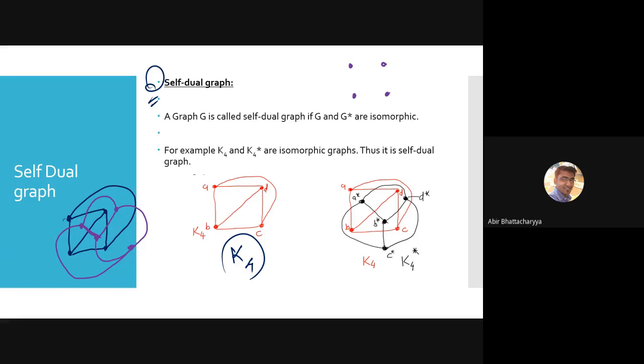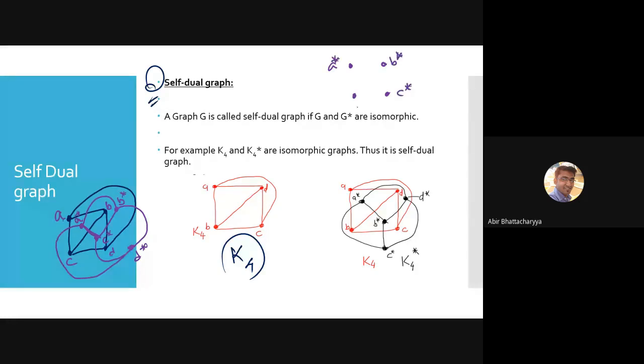So what we can do is name the vertices of this graph. First this is A, B, C, D. Now I can name the dual vertices A star, B star, C star, and D star.